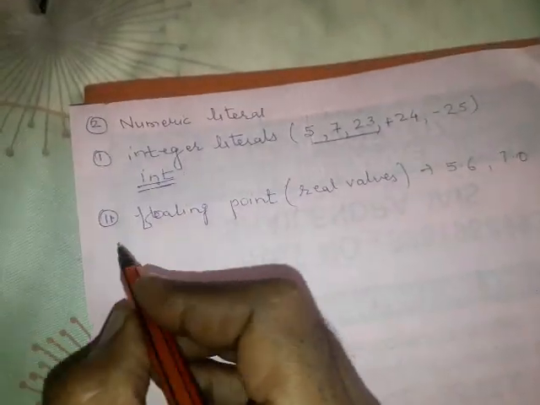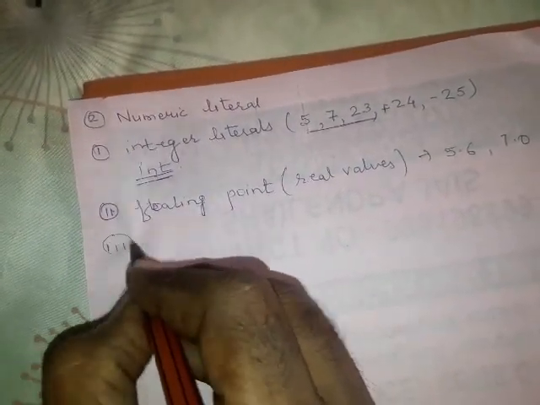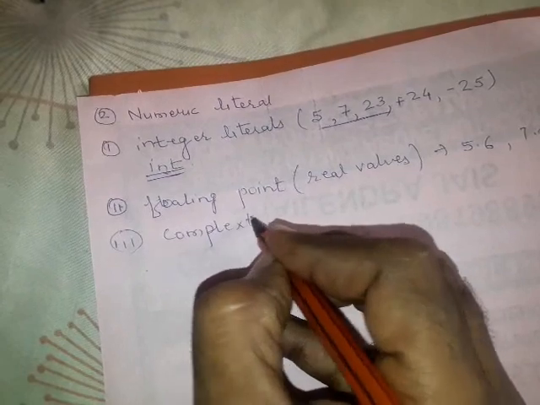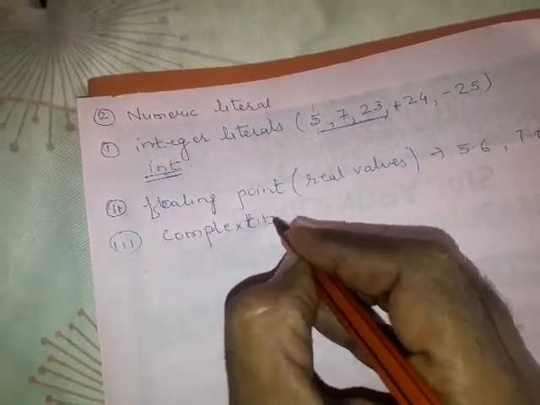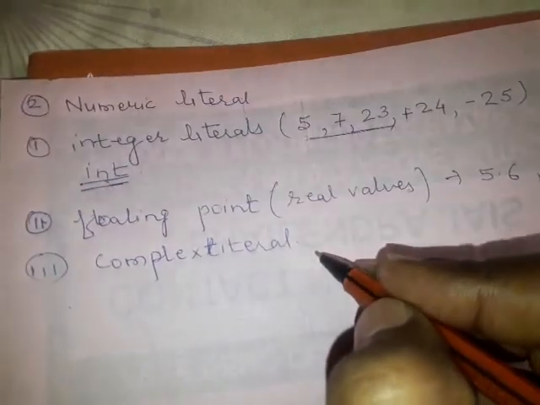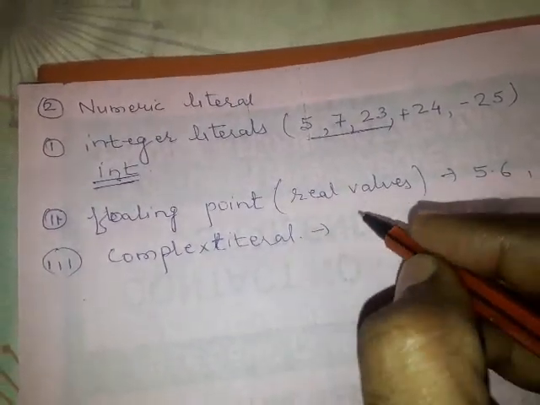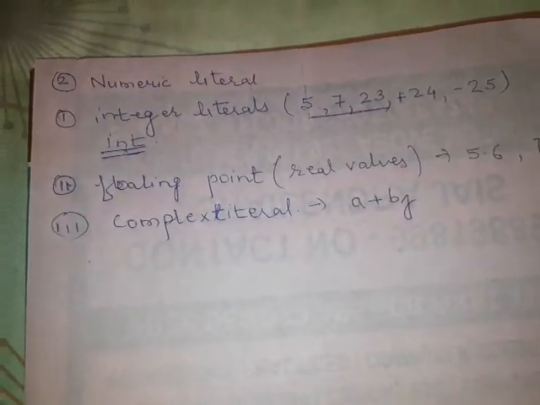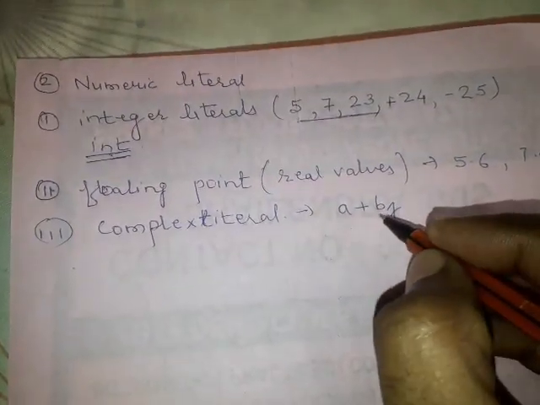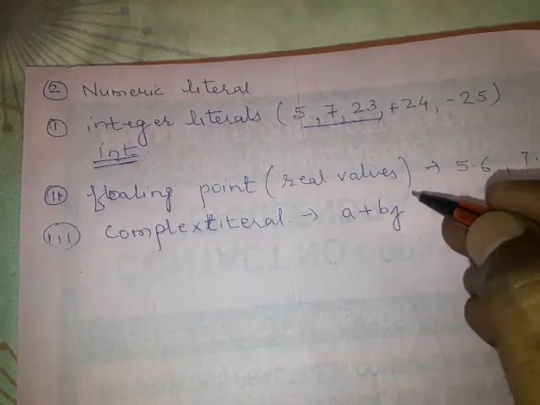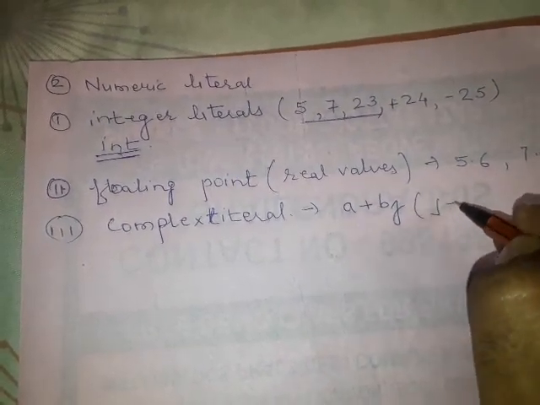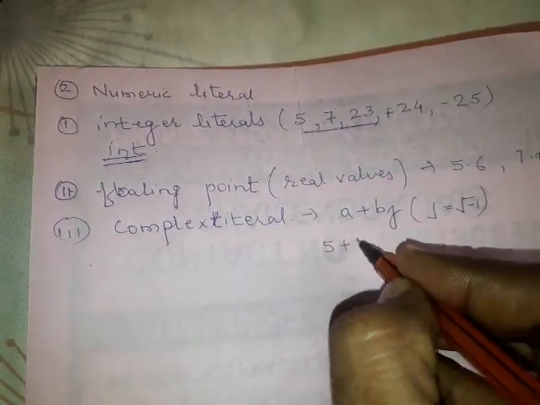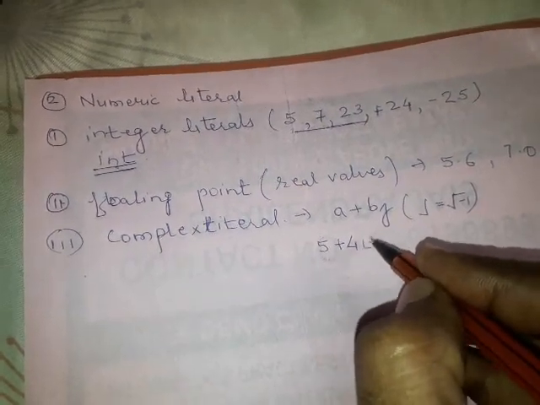The third form is the complex literal. A complex literal should be written in the form a plus bj, where a and b are floating point numbers and j is the complex part, meaning j is equal to the square root of -1. 5 plus 4j is an example.